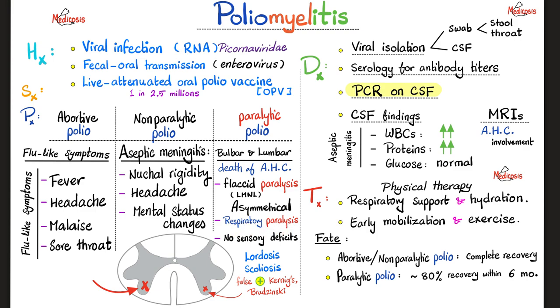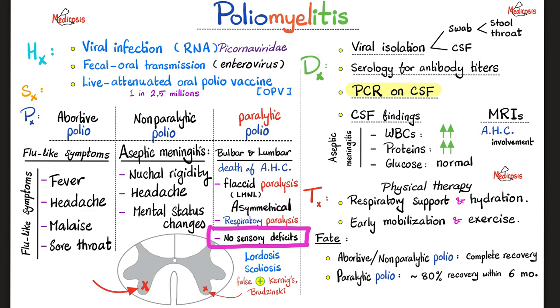But here is a very, very, very important point. Paralytic polio does not cause sensory deficits, only motor deficits. For the pros, paralytic polio can lead to lordosis and scoliosis. Paralytic polio, even though it's not a meningitis, can give you a false positive Koenig's sign and Brudzinski sign, even if the meninges are not touched.